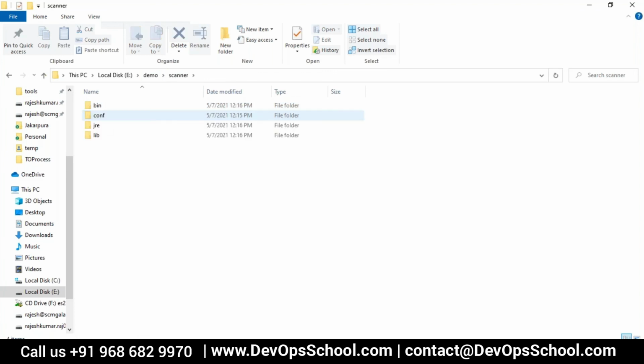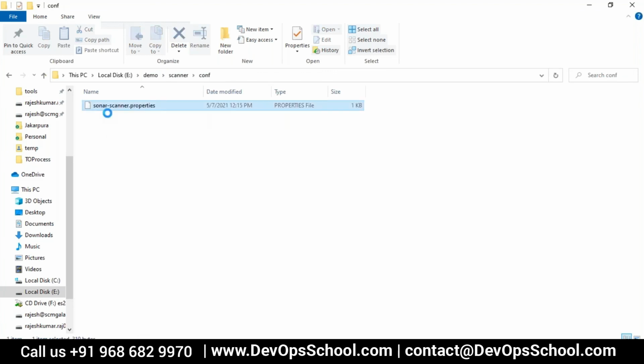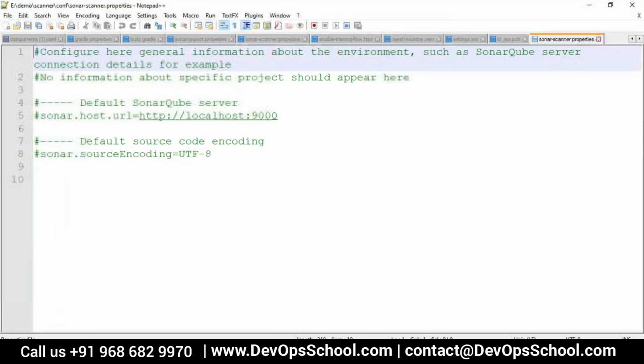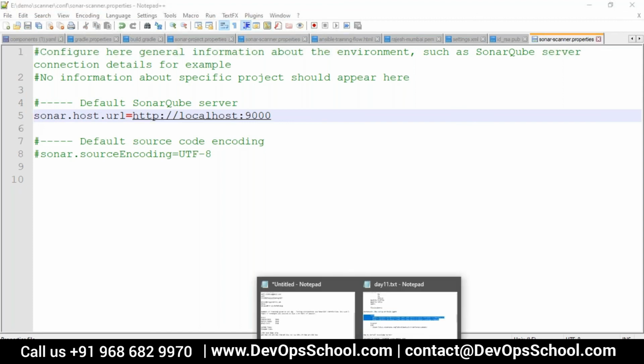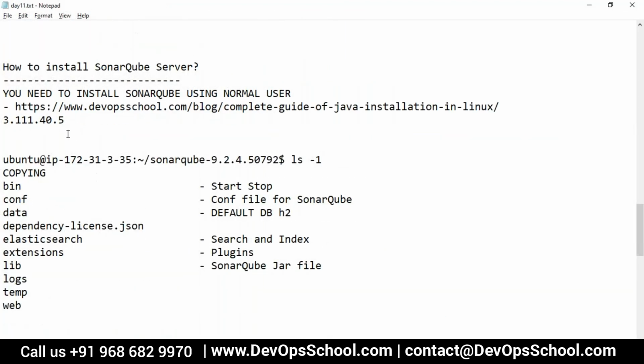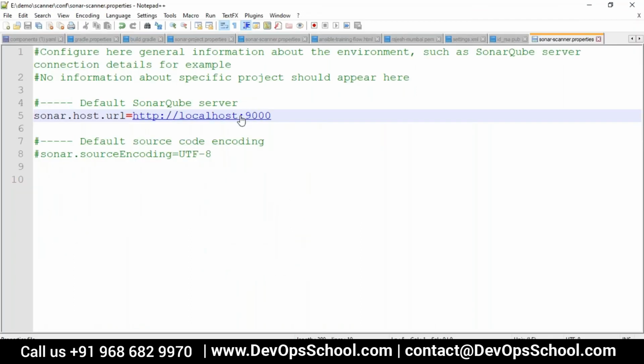Okay, so I'm modifying what? The scanner property file. So I'm informing the scanner, hey scanner, your SonarQube server is at some address which I'm going to tell you. Now guys, this is the address. I'll uncomment this line because it's a comment, and I will replace the IP address with this one. This is done. So I uncomment this and modify, and this is the SonarQube server. Make sense, all of you? Yes, correct.